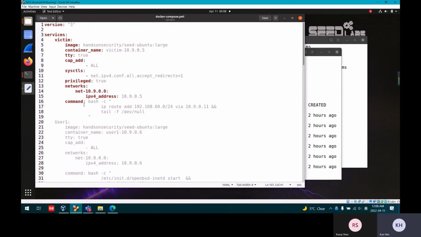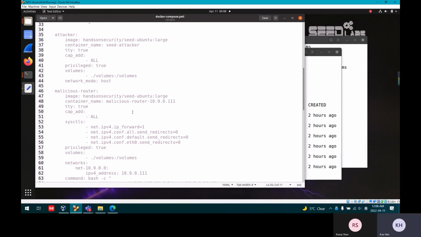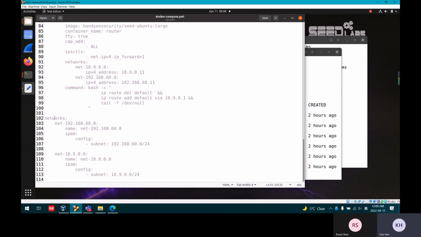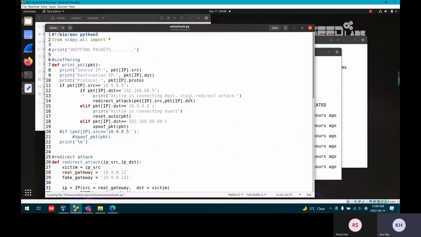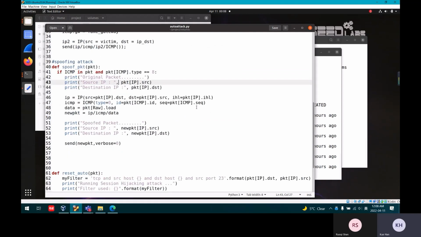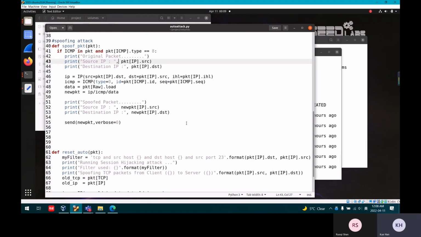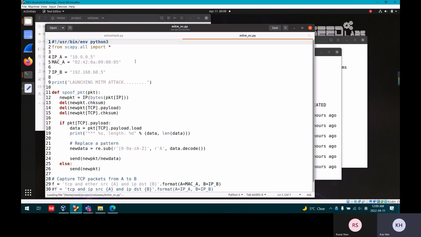You can see the victim, user 1, attacker, malicious router, host 1, router, and 2 subnetworks. In this file, we have the sniffing attack, redirect attack, spoofing attack, and the auto reset attack. The other is the MITM attack.